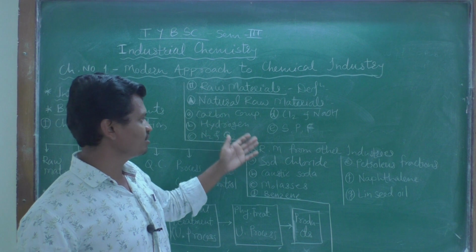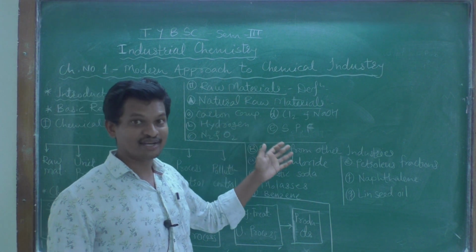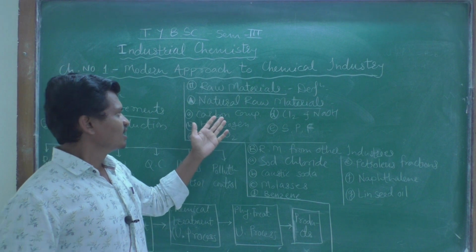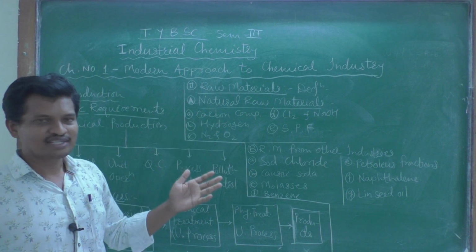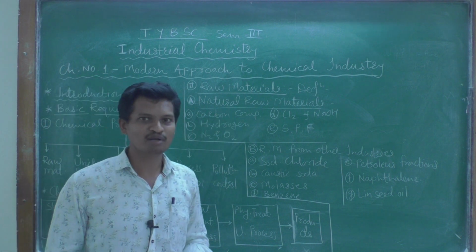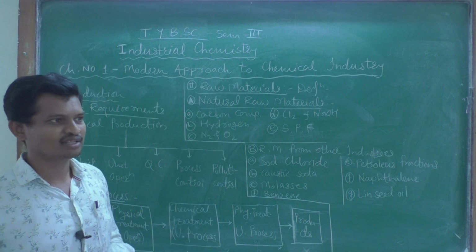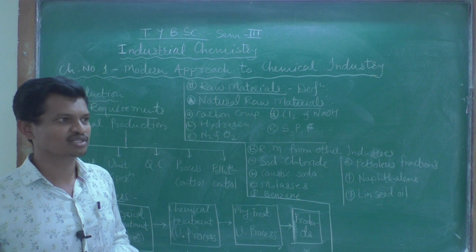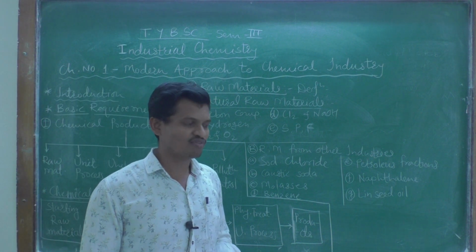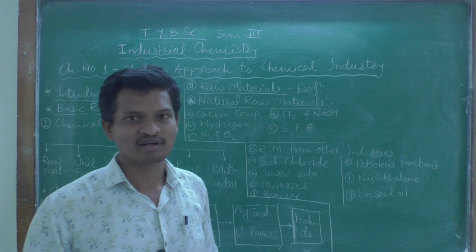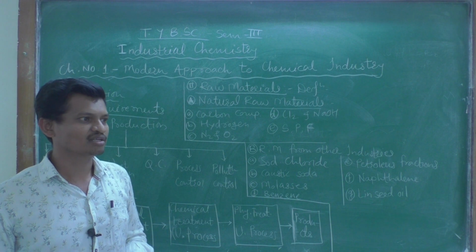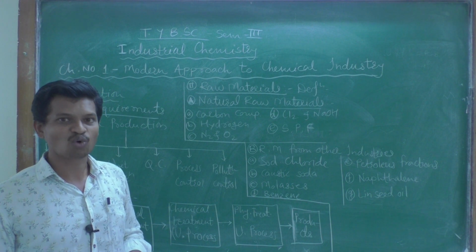So these are the two main types or kinds of raw materials. Natural raw material, let us see. There are different examples, so let us see one by one. Carbon compounds. We know that there are three main allotropes of carbon: graphite, diamond, and fullerene. So carbon compounds are raw materials such as coal.